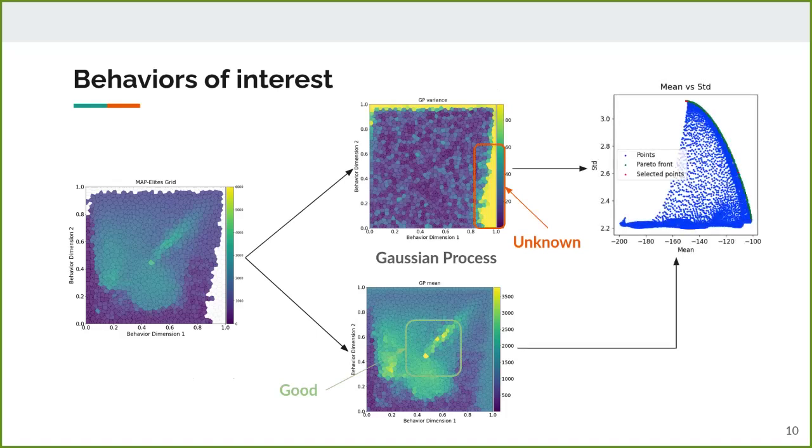Interesting behaviors are the ones that lead to either good scores or are not explored enough yet to give a reliable idea of whether they are good or not. To select behaviors with both high scores and high uncertainty, we use a Pareto front from multi-objective optimization, which groups all the behaviors such that there is no other cell with both a better score and more uncertainty. From this Pareto front, we can then sample a batch of interesting target behaviors we want to reach.